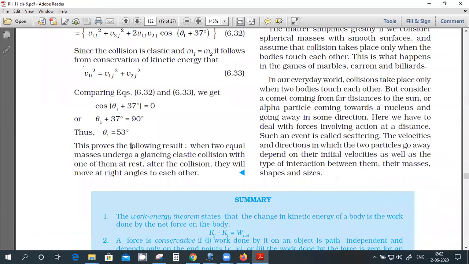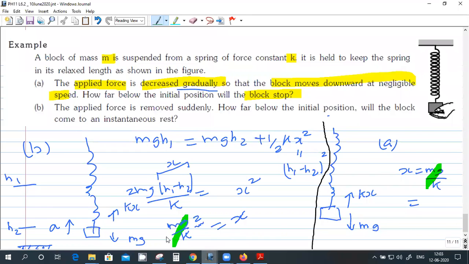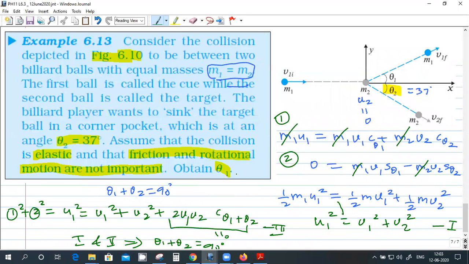Okay, following result: when two equal masses undergo glancing elastic collision, and the second one is at rest, after collision they'll move at right angles to each other. Yeah. This is a standard result, and the proof of this is what I did. Okay, so from this I get theta 1 as 53 degrees.